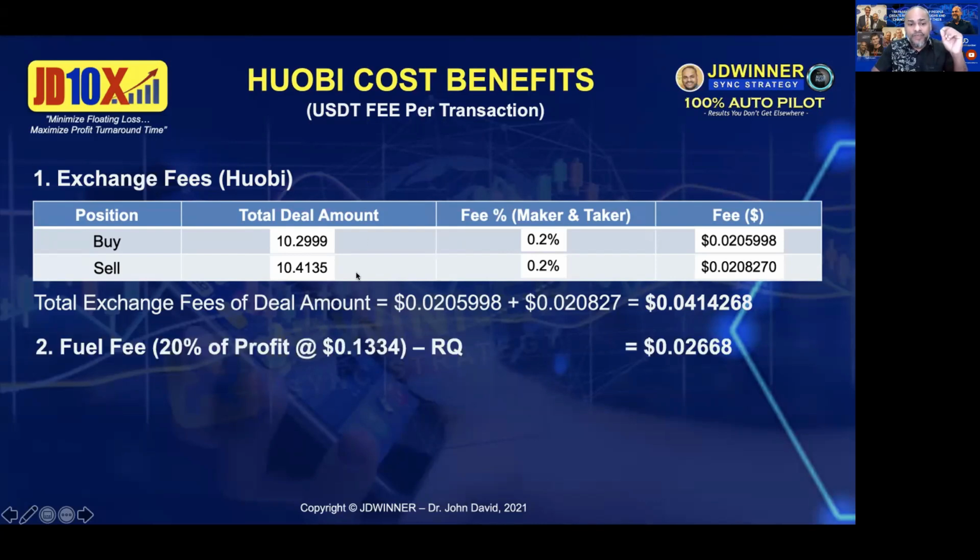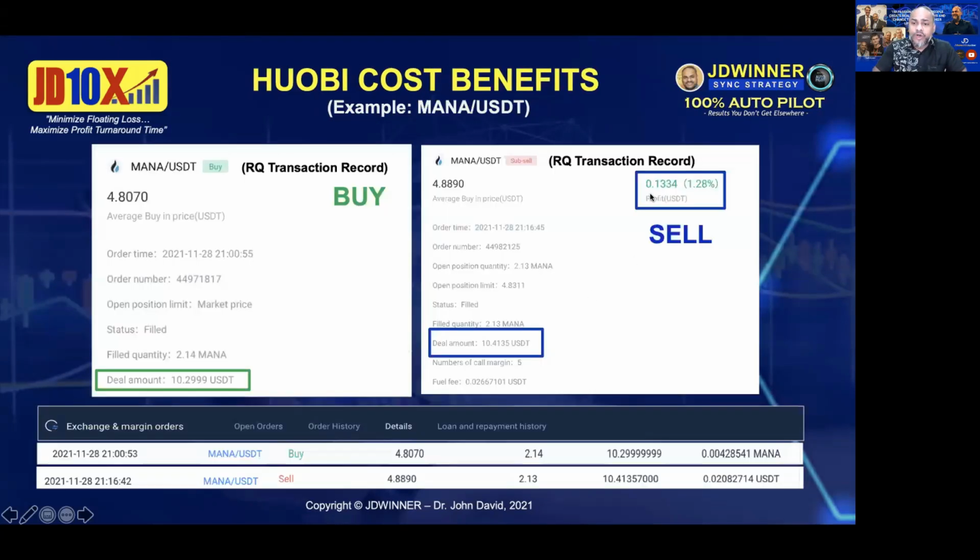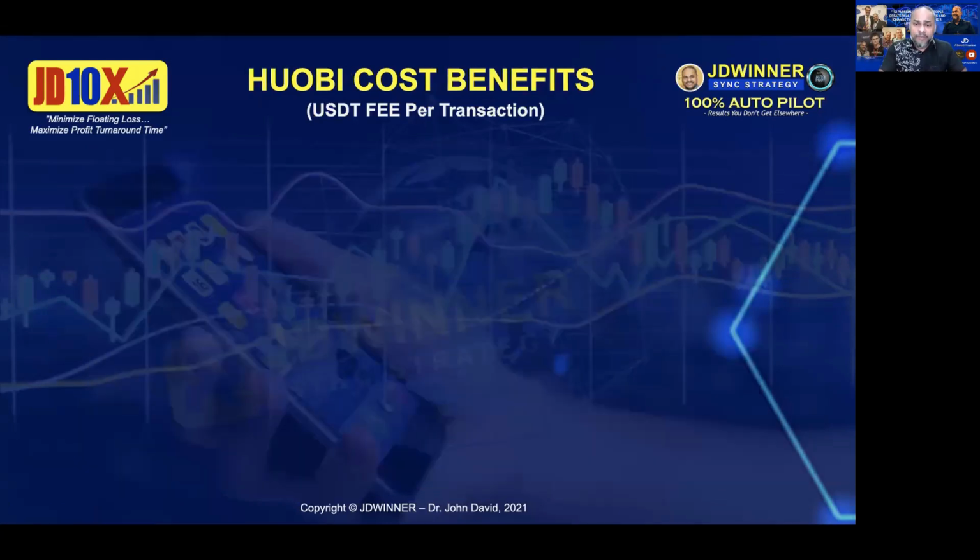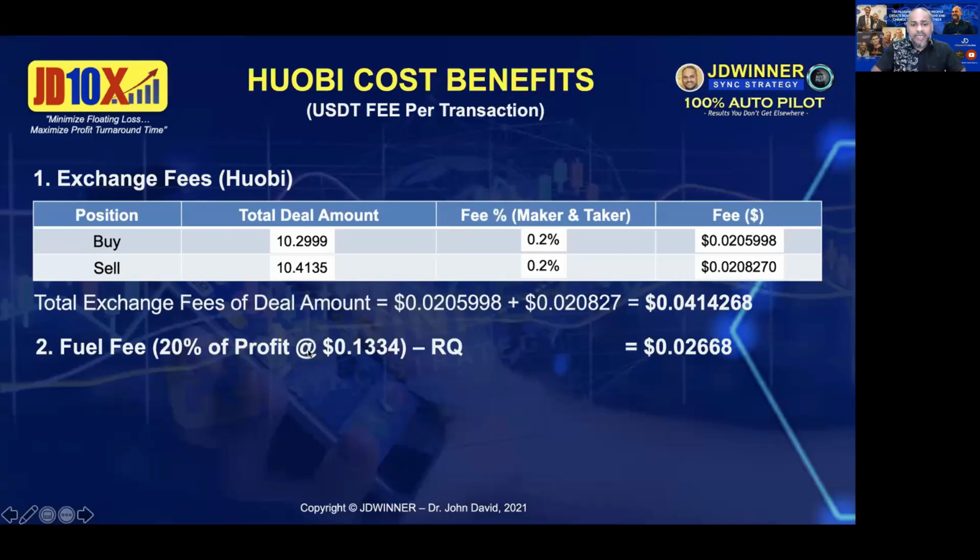Now, what is the fuel fee? Fuel fee is 20% of 0.1334. Where does this come from? Over here, can you see? 0.1334. It's a very small profit, but it doesn't matter, because you're still going to make a clear net profit. So that is 20%, which is 0.026.